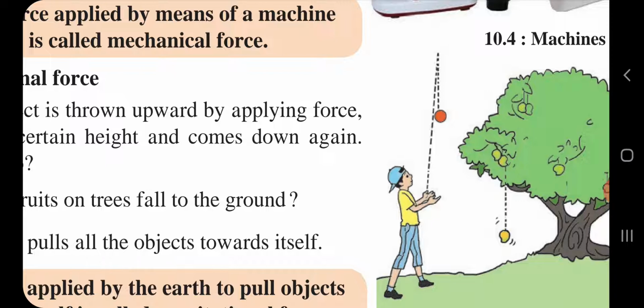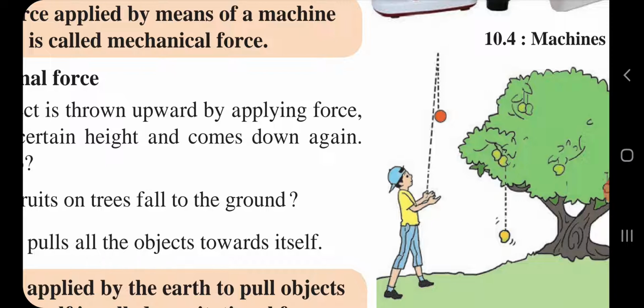Why does this happen, children? Why, when the boy throws the ball from his hand in an upward direction, does that ball not keep going in the upward direction only? Why does it come down?